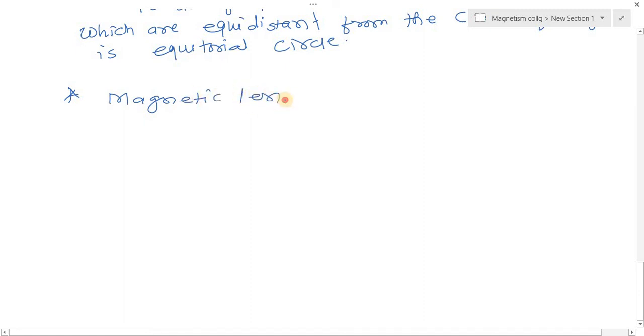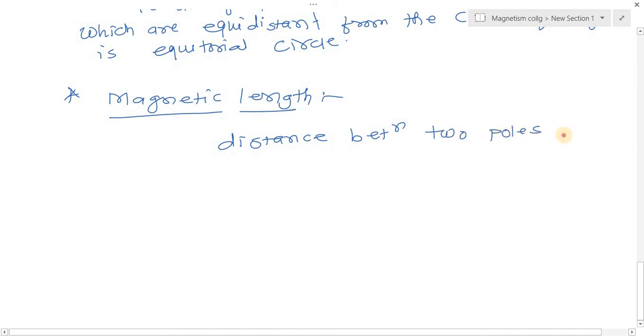Magnetic length. So let's see what the magnetic length is here. Magnetic length is the distance between two poles of the magnet.